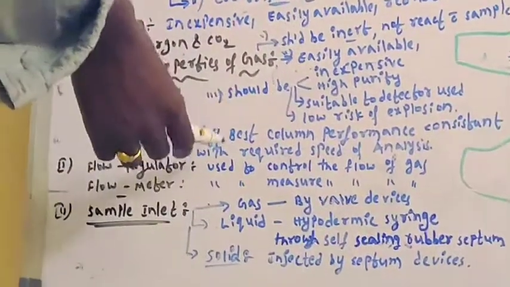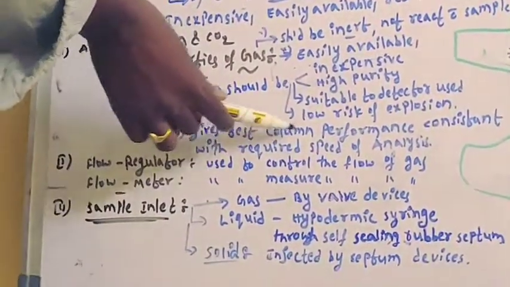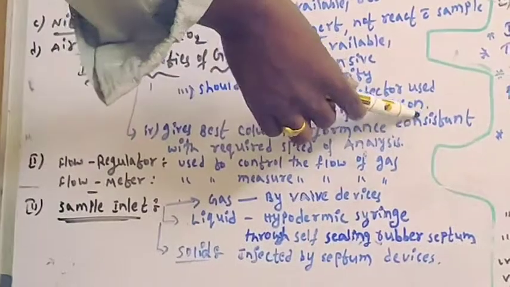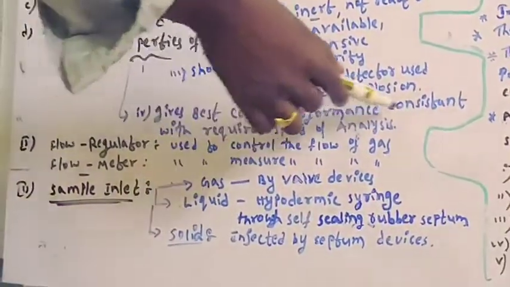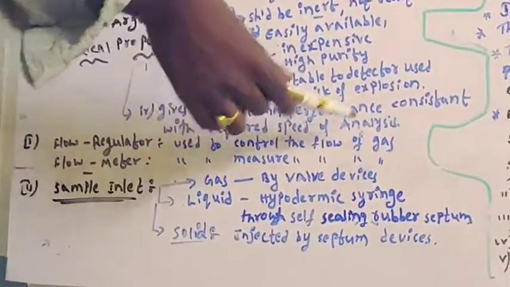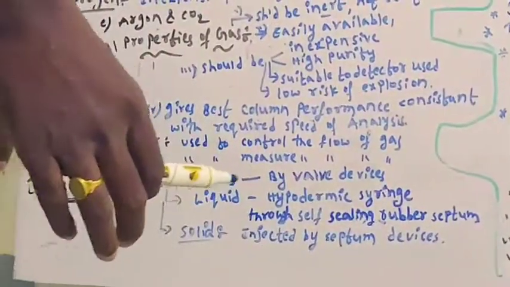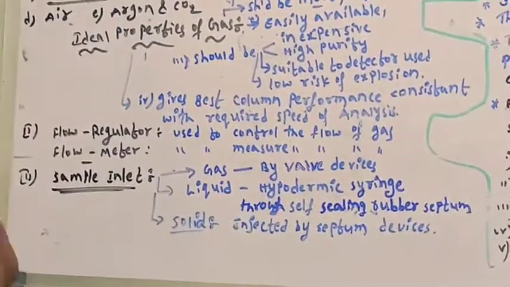And the next property is that it gives the best column performance consistent with the required speed of analysis. These are the ideal properties of the carrier gas. Okay, this is about carrier gas.